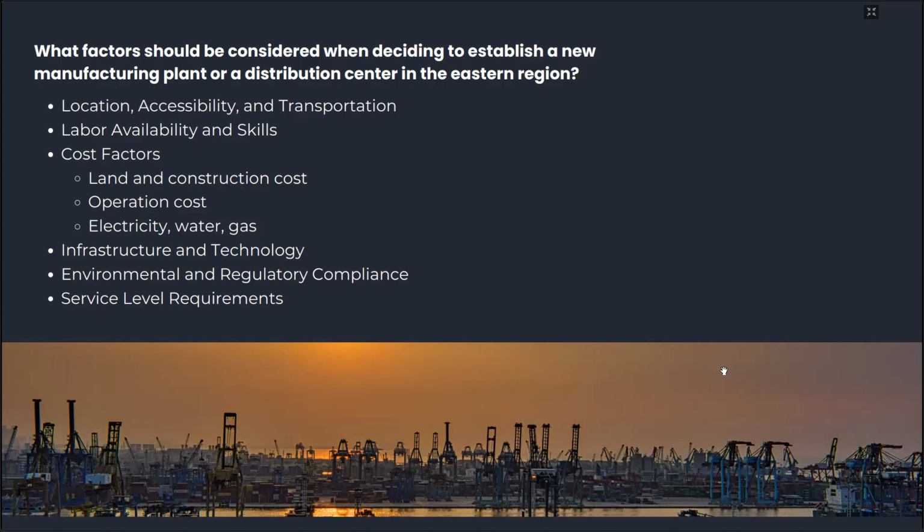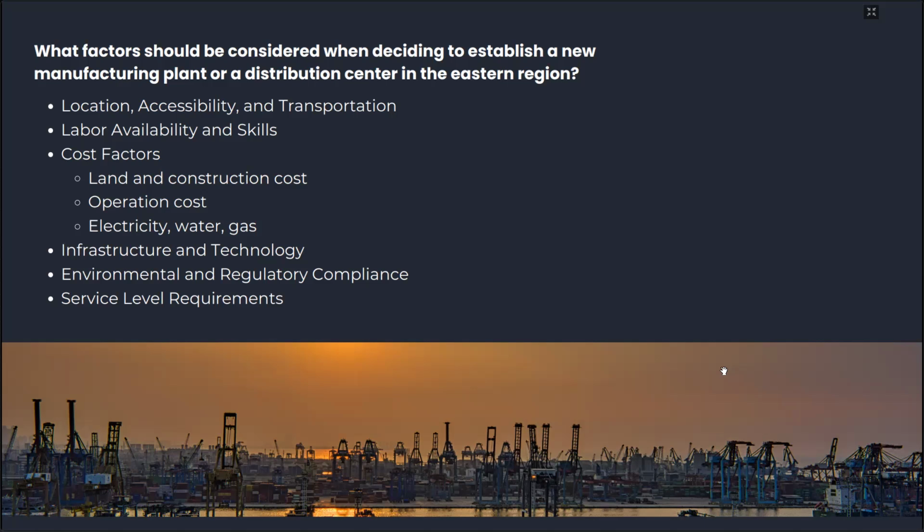The cost factors include land and construction cost. This must be considered because if the land rent or the buying price is quite high, then the cost of the goods will be high too.